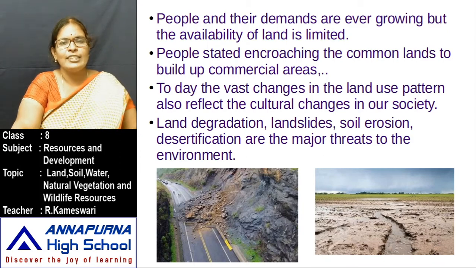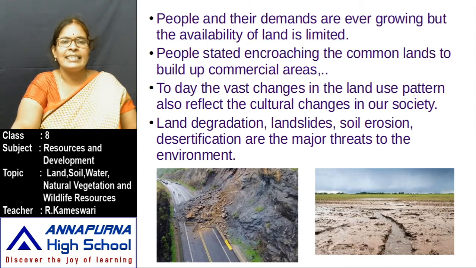Today, the vast changes in the land use pattern also reflect the cultural changes in our society. What are the changes that occur in the land? Land degradation, landslides, soil erosion, and desertification are the major threats to the environment. What is meant by land degradation?